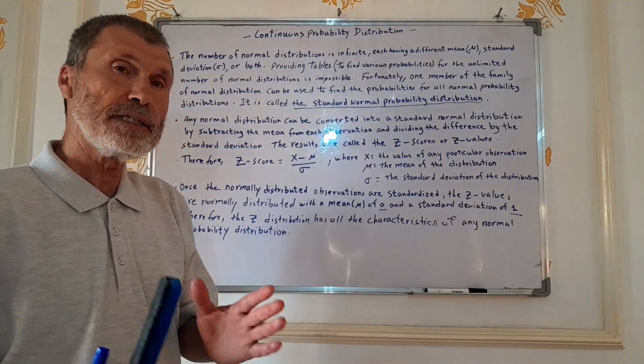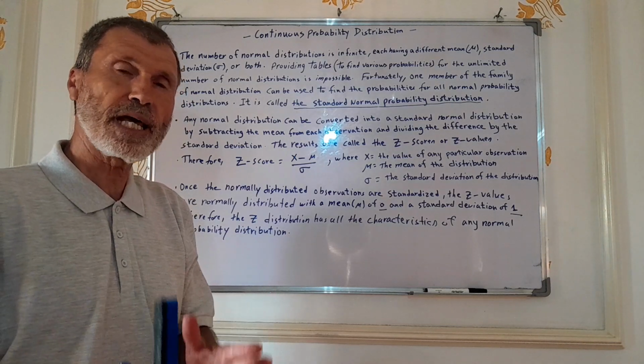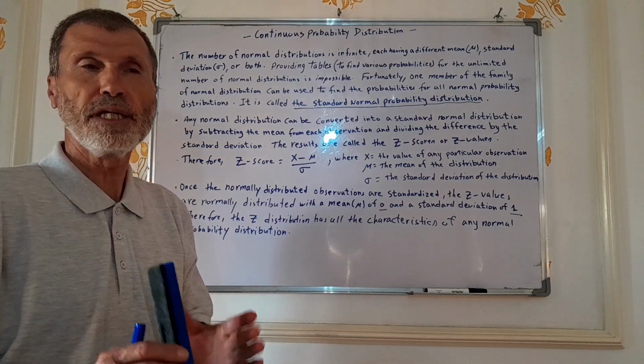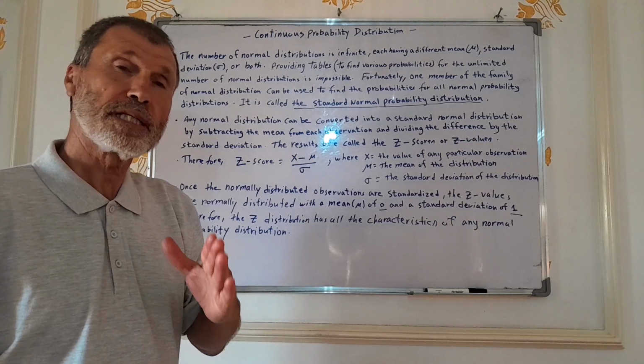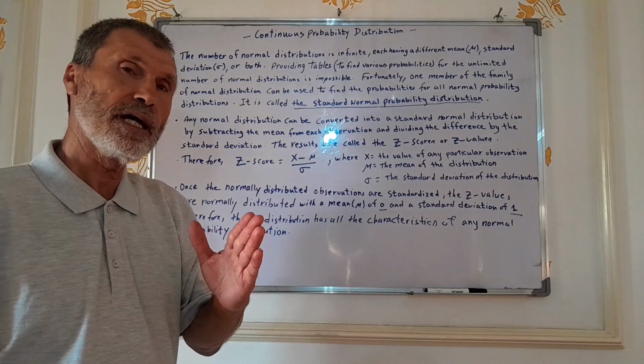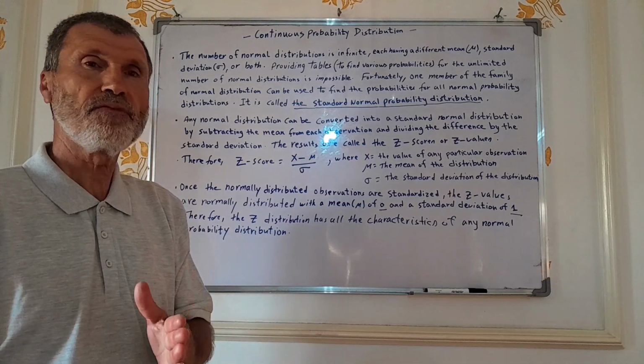The characteristic of this standard normal distribution is that it is unique. It has a mean of 0 and a standard deviation of 1.